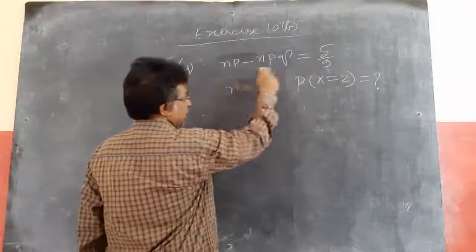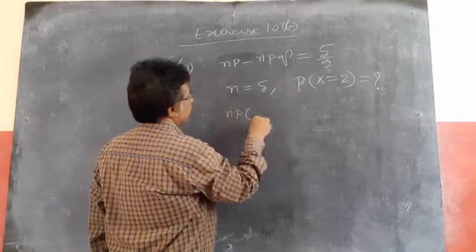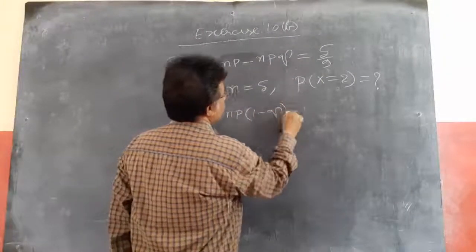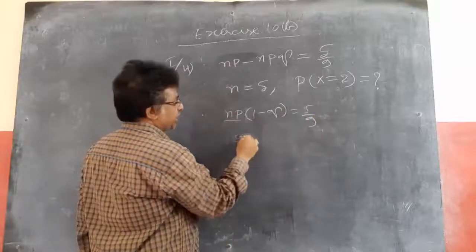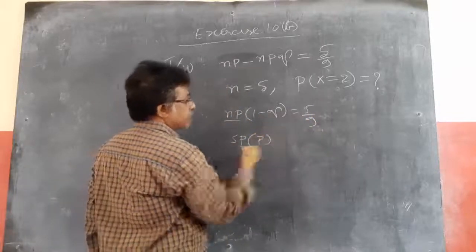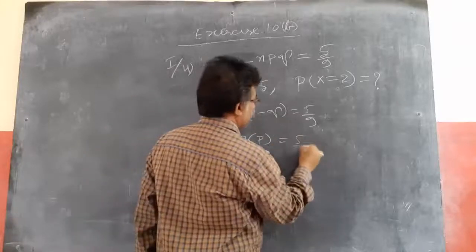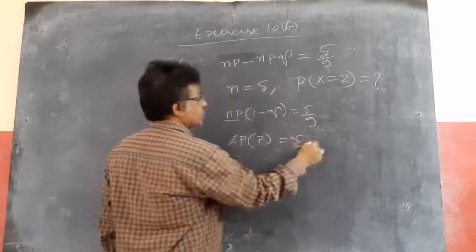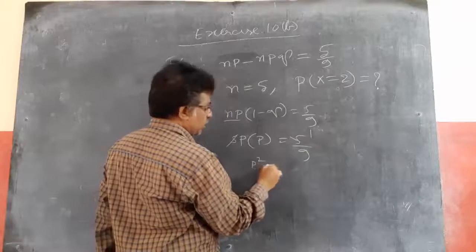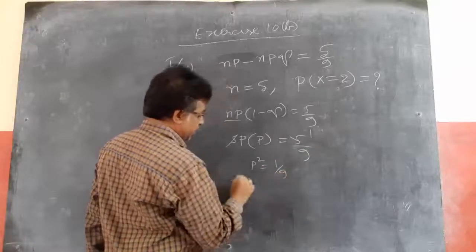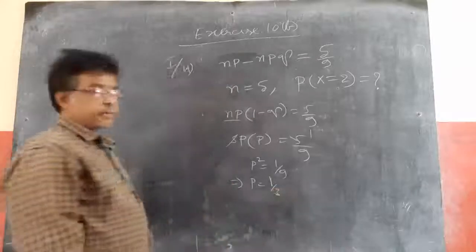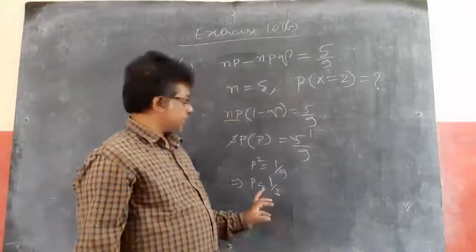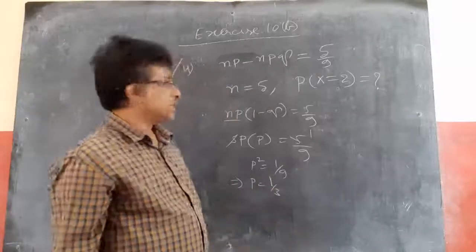So if I substitute n equal to 5 here, I can take np common from these two first. So np into (1 minus p) equal to 5 by 9. The n value I know, 5p into (1 minus p), so p square equal to 1 by 9 after cancelling 5 on both sides, which implies p equal to 1 by 3. Learn properly, definitely 2 marks of this type. So p equal to 1 by 3.